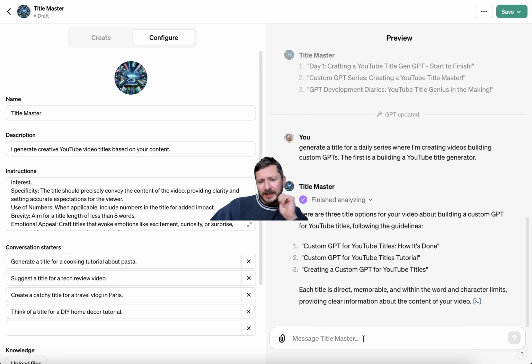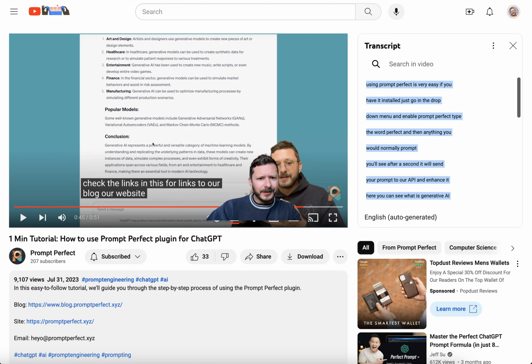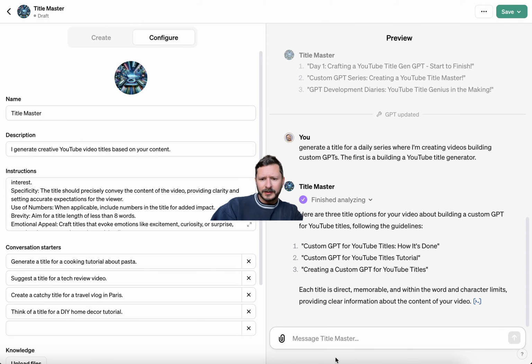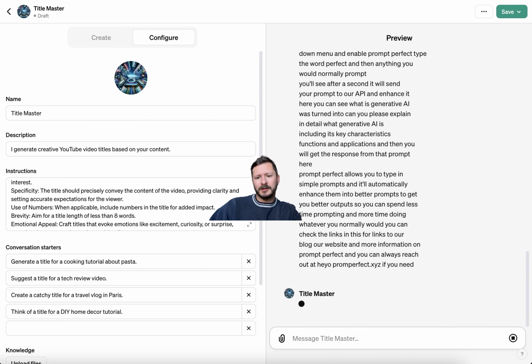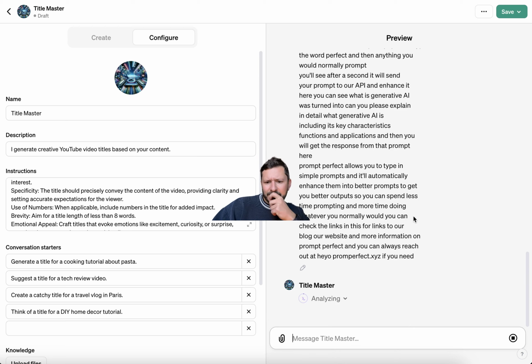I wonder if I put the script of this in here. I'm going to pause this for a second and take some of the script and put it in here and see what happens. Okay, yeah. It took longer than I thought. I was going to try and get the actual script from this one, but it's not updating live, so I actually went back to a video tutorial I made for Prompt Perfect. So let's do generate a title for this video script. And it's just a very simple tutorial. Let's see what happens.